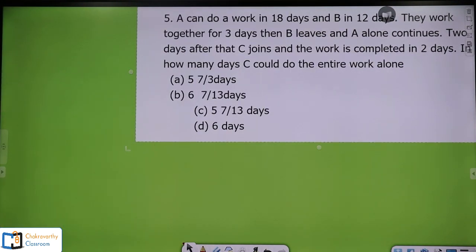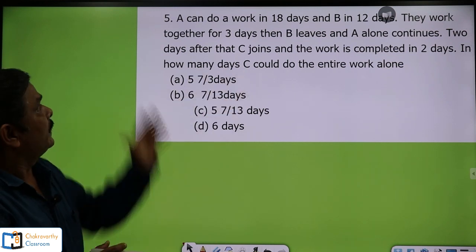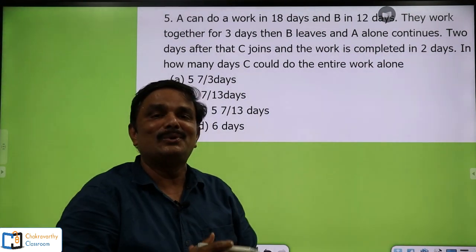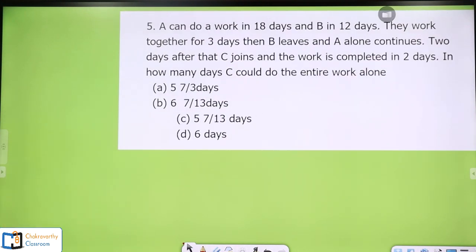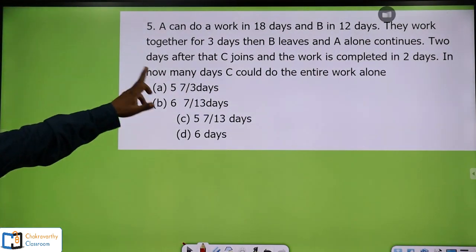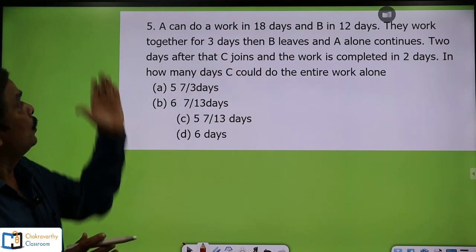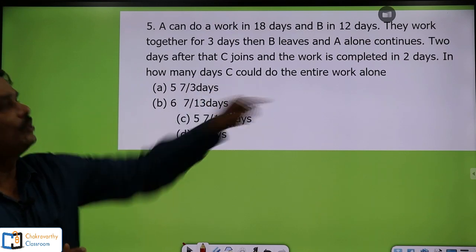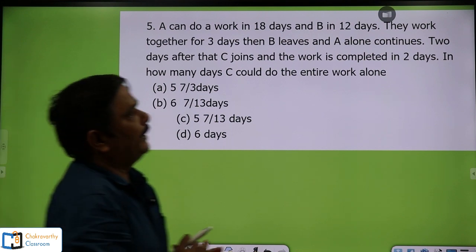A can do a work in 18 days and B in 12 days. They work together for 3 days. While reading, try to get a blueprint of the solution in your mind. So A can do it in 18 days, B in 12 days, and they work together for 3 days. Then B leaves and A alone continues for 2 days. After that, C joins and the work is completed in 2 days. In how many days could C do the entire work?